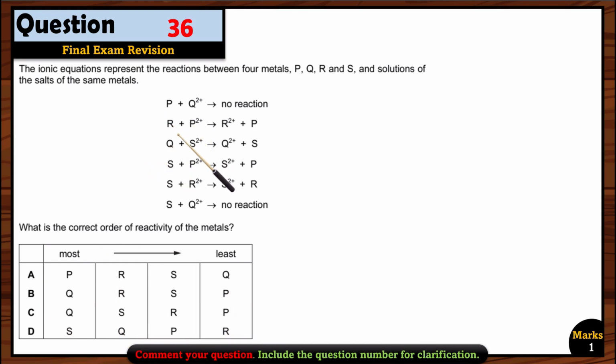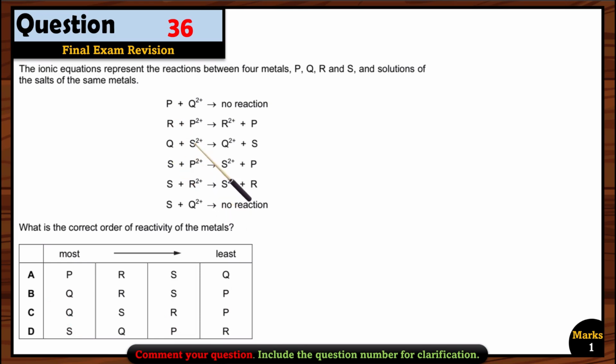Now let's see the next one. If there is a reaction between R and P, the reaction is taking place. It means R is more reactive than the P ions, right? So R is more reactive than P. So we have to choose where R comes before P. If you see, R is before P, and again here R is before P. But here it's not. So it means B or C can be right. Now we are just left with B and C.